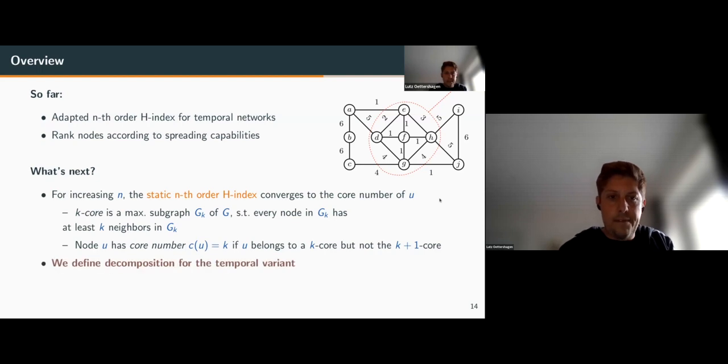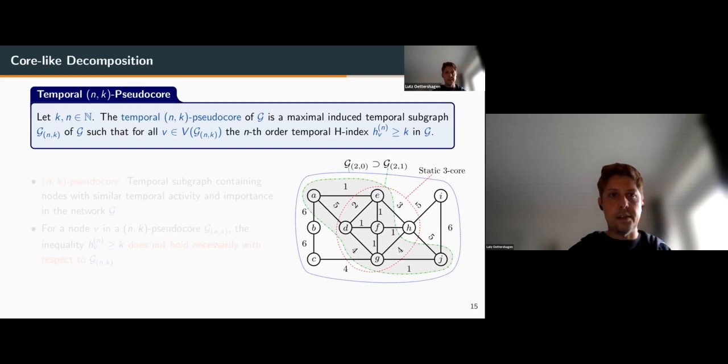Then we can define a similar decomposition for the temporal variant of the nth order H-index. However, we need to adapt this definition slightly. So we define the temporal n,k pseudocore.